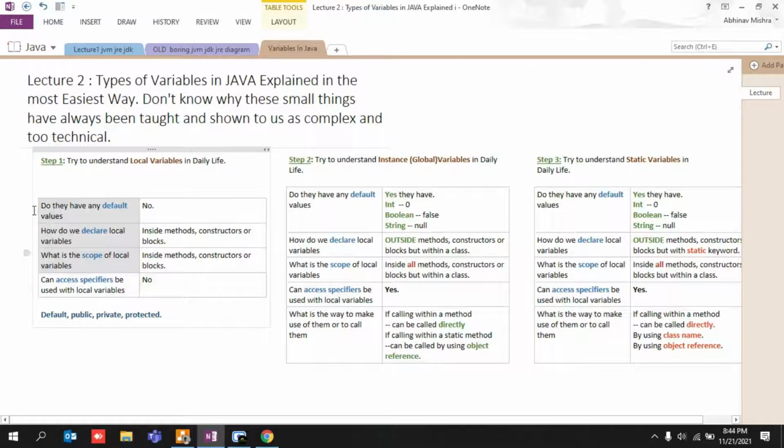I hope these three points have been cleared exactly. And access specifiers, they cannot be used. Just learn it at this point of time. In my next lecture, I'll give a proper demo again and again for all these points, for all that has been written over here. Okay.